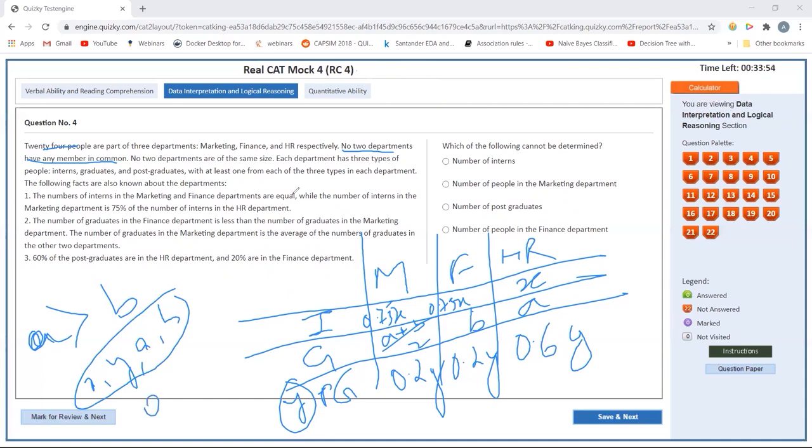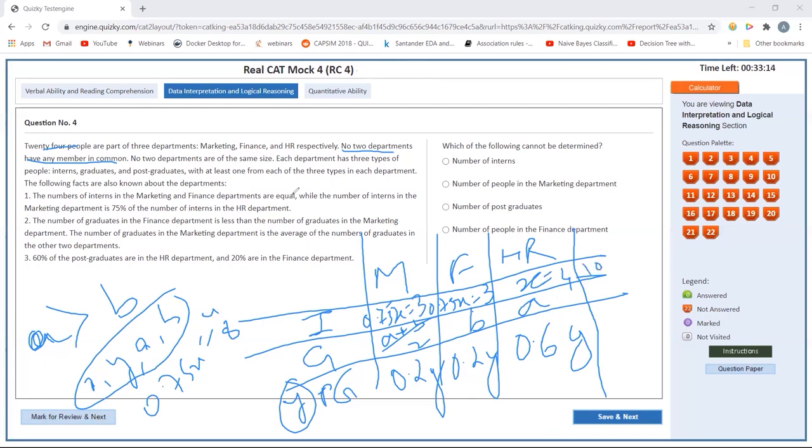So how do you make these a whole number? How do you make 0.75x a whole number? The least value of x has to be at least more than 0, so the least value of x is 4. The next value is 8. If x is 4, then it will be a whole number, or an integer. So in HR department I have 4, in finance department I have 3, and in marketing department I have 3. So 3 plus 3 plus 4, that is 10. I have total of 10.